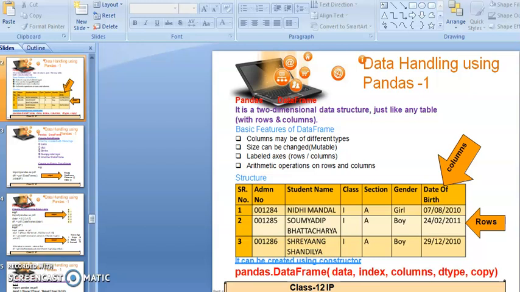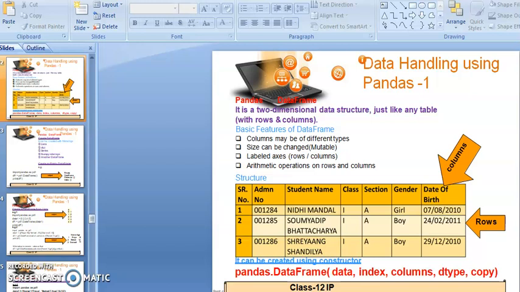Very first, you have to be clear about what a data frame is. It is the second most important data structure of pandas, and it is like a 2D array, a tabular structure, a combination of multiple rows and columns.